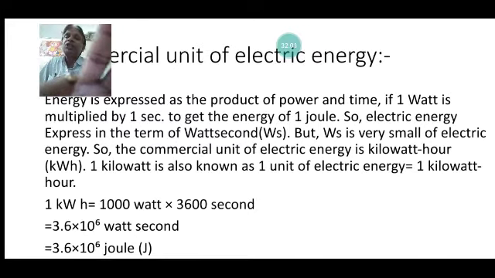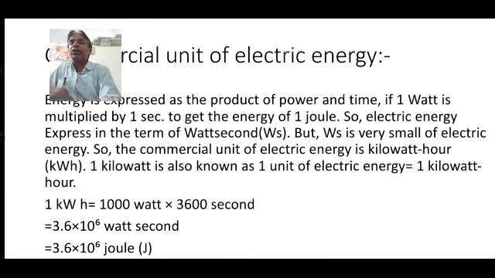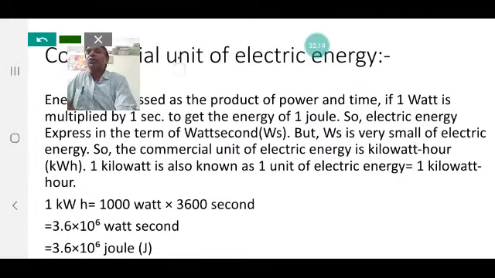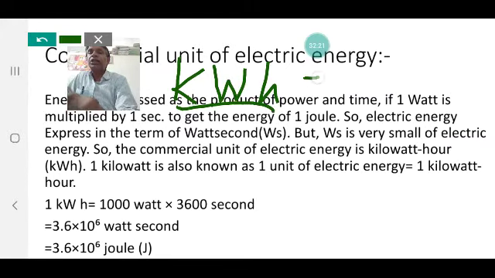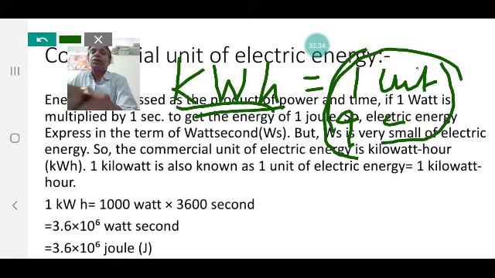But watt second is a very small unit of electric energy, so it is not practically used. The commercial unit of electric energy is the kilowatt hour. That is a very important thing. Kilowatt hour, written kWh. A kilowatt hour is also known as 1 unit of electric energy. The energy we consume in our home is measured in units, that is, kilowatt hours. 1 unit of electric energy is 1 kilowatt hour.